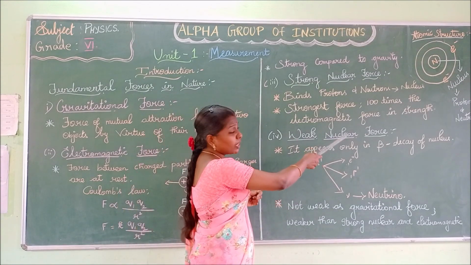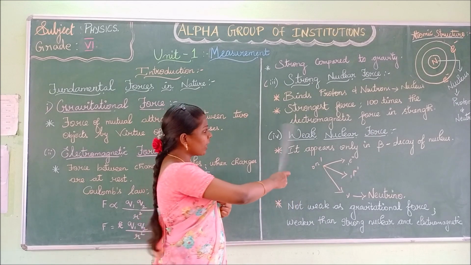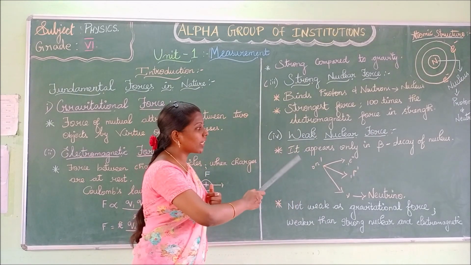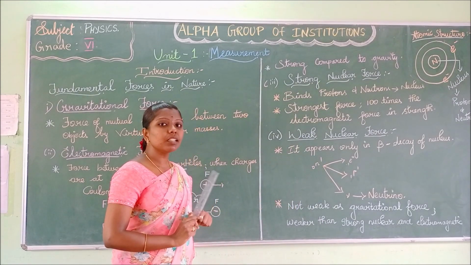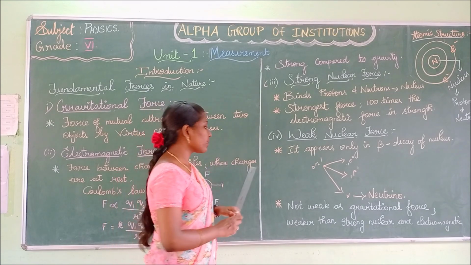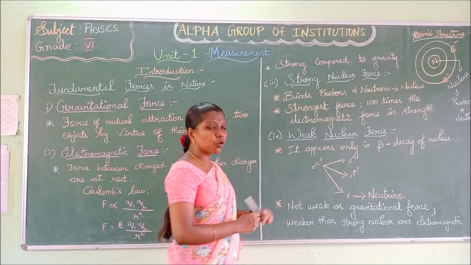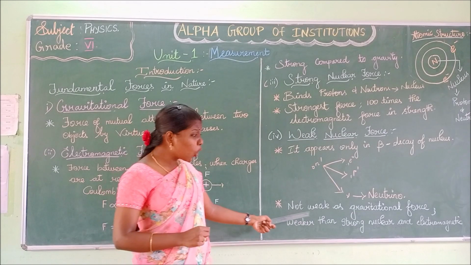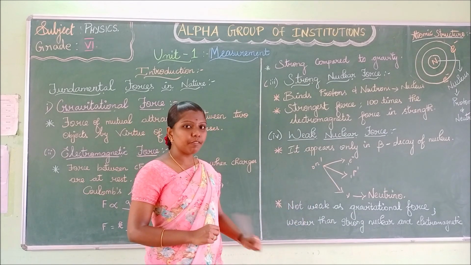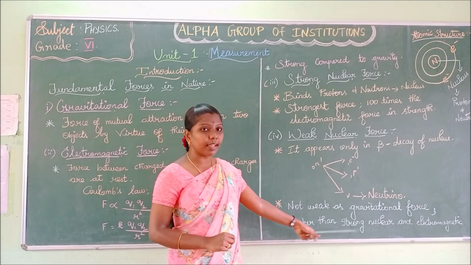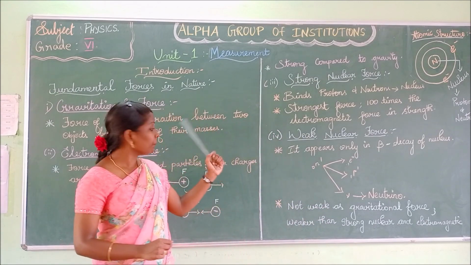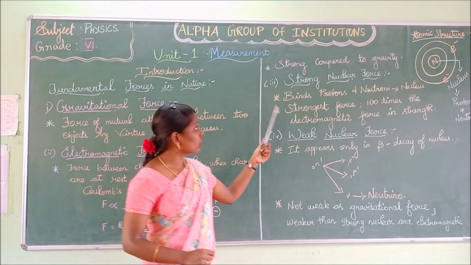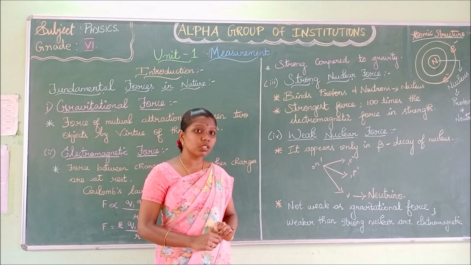Next is your weak nuclear force. Here they are explaining the beta decay. It appears only in beta decay of the nucleus. This weak nuclear force is not as weak as the gravitational force, and it is weaker than the other two forces, namely electromagnetic force and strong nuclear force.